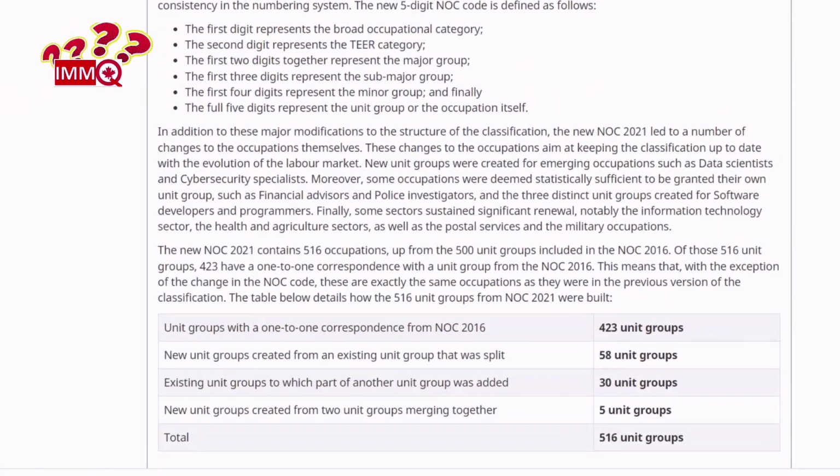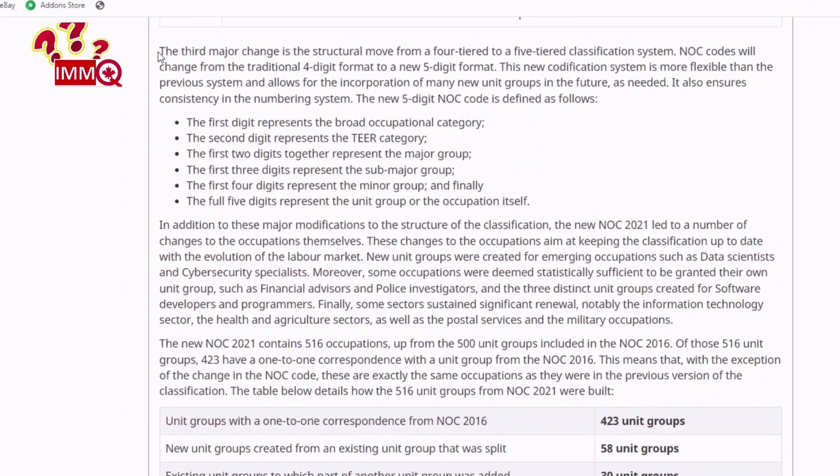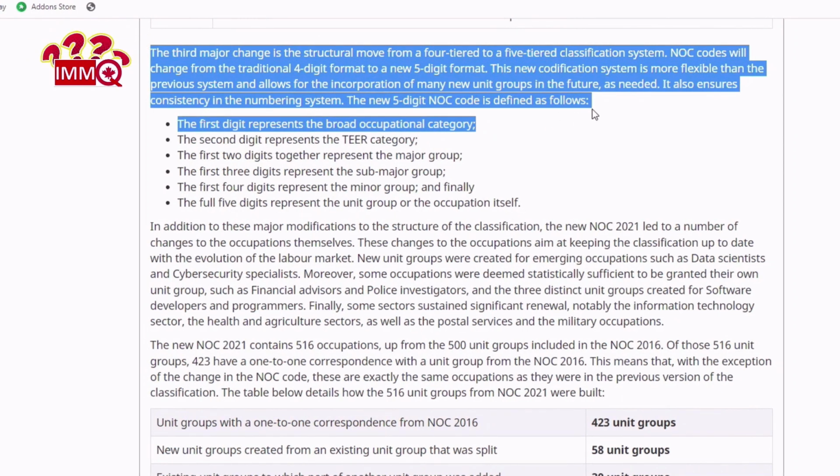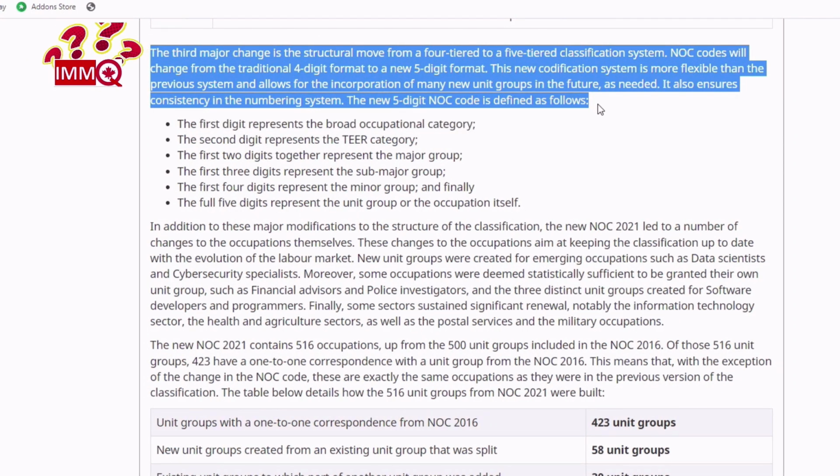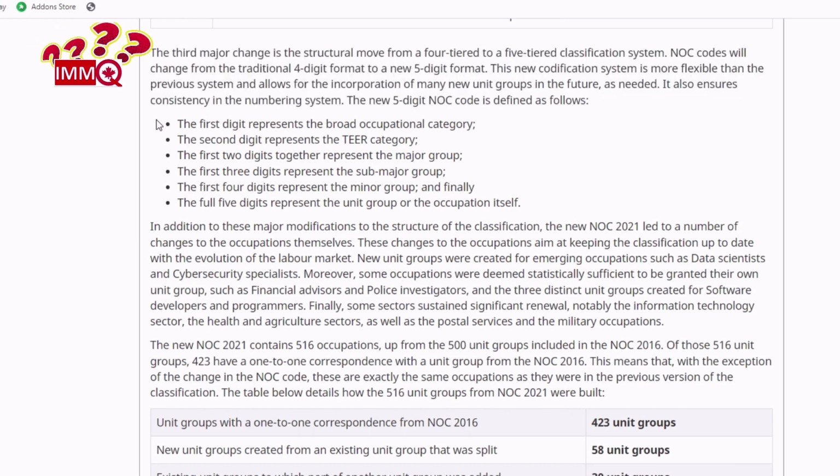The third major change is the structural move from a 4-tiered to a 5-tiered classification system. NOC codes will change from the traditional 4-digit format to a new 5-digit format. This new codification system is more flexible than the previous system and allows for the incorporation of many new unit groups in the future, as needed. It also ensures consistency in the numbering system. The new 5-digit NOC code is defined as follows.